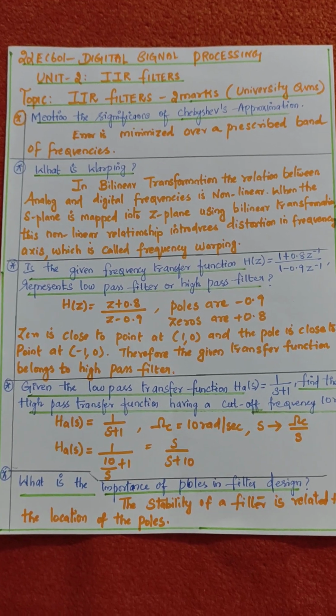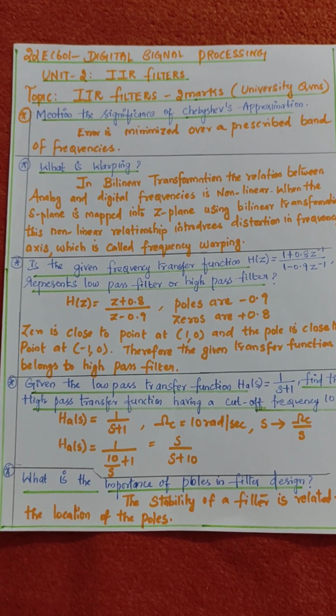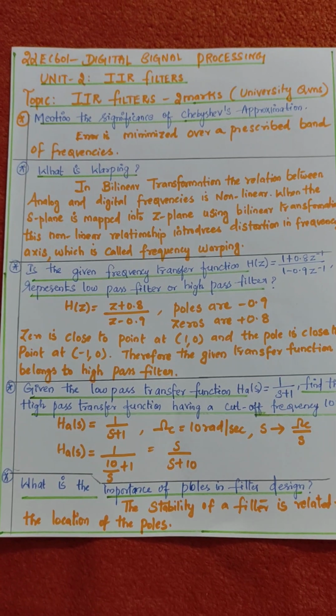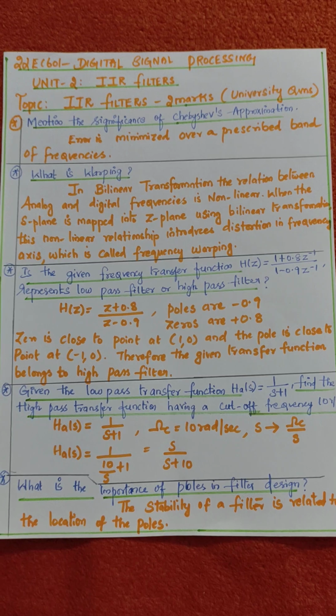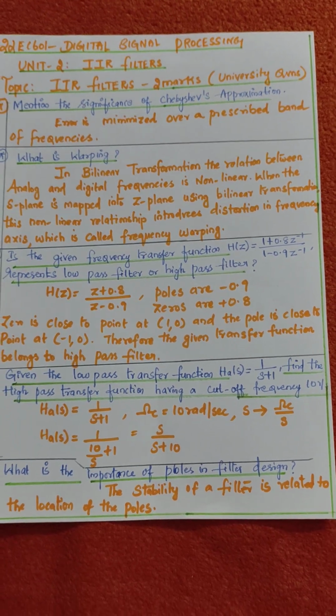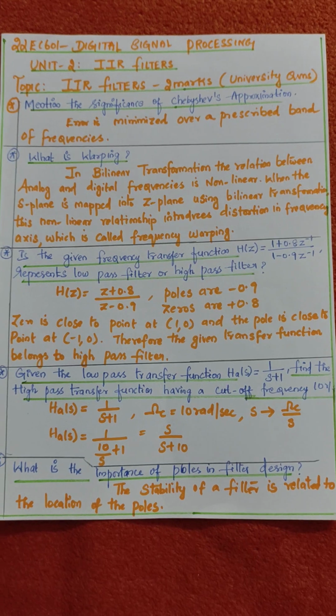Infinite impulse response filters, IIR filters, consist of one important analog filter called Chebyshev. There we have type 1 and type 2 approximation. For any type 1 or type 2 approximation of the Chebyshev filter, error is minimized with the desired cutoff frequencies.